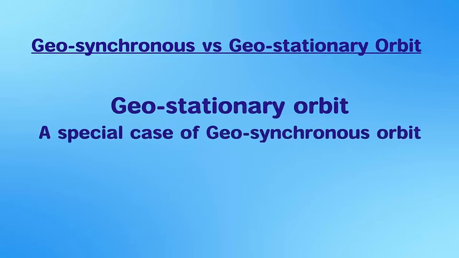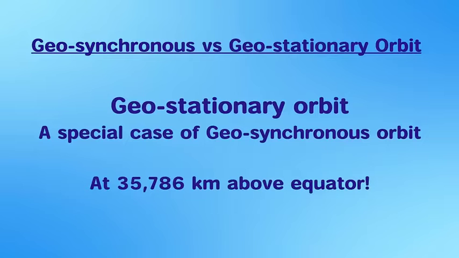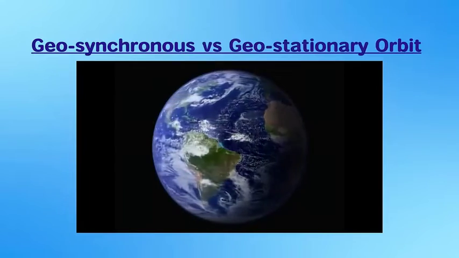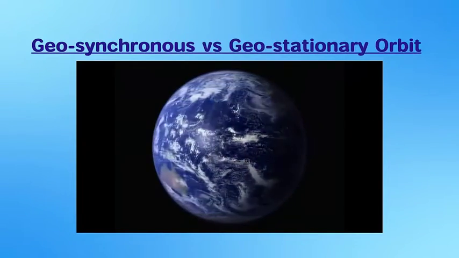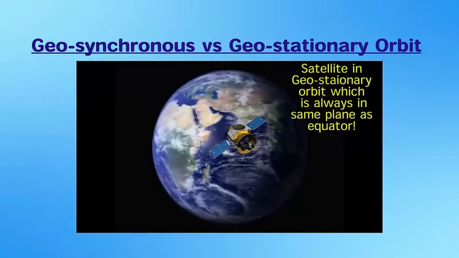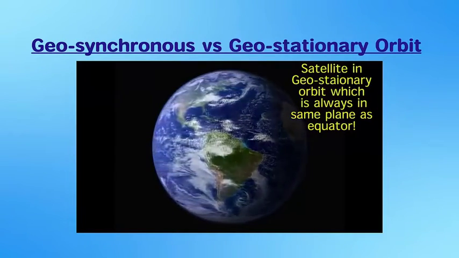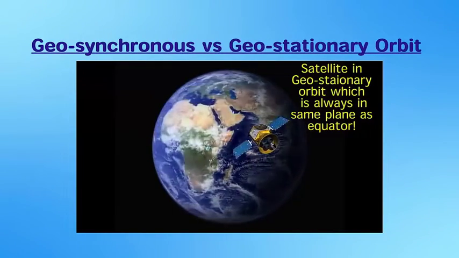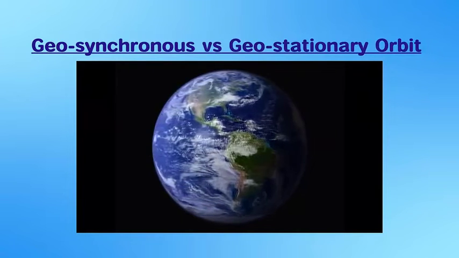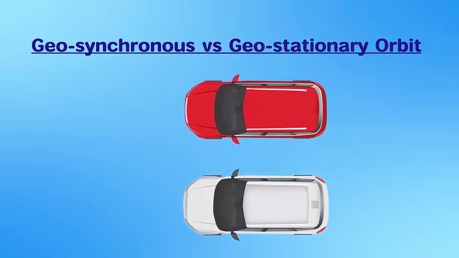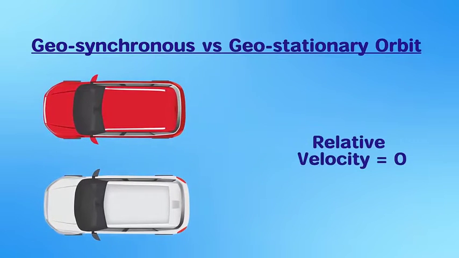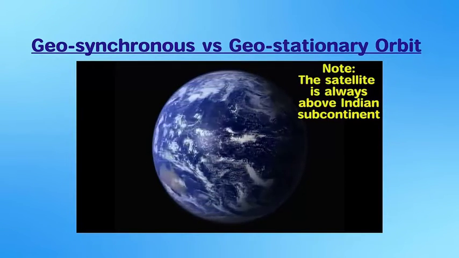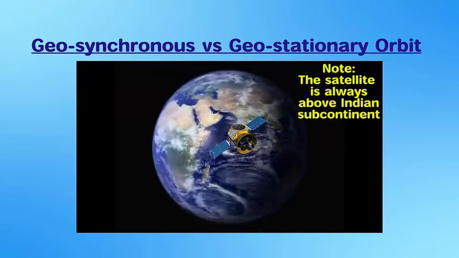A special case of geosynchronous orbit is geostationary orbit. This is a circular orbit at 35,786 km above Earth's equator. Like a geosynchronous orbit, a satellite in geostationary orbit would also complete one rotation around the Earth in one day, that is 23 hours 56 minutes and 4 seconds. But the main difference is it also moves exactly at the same speed and direction as Earth. Just as two cars moving at the same speed and direction appear to be stationary to each other, the satellite in geostationary orbit will also appear stationary to Earth, thus the name geostationary.